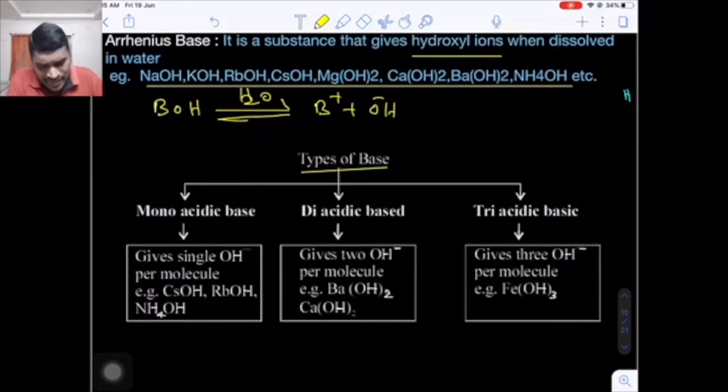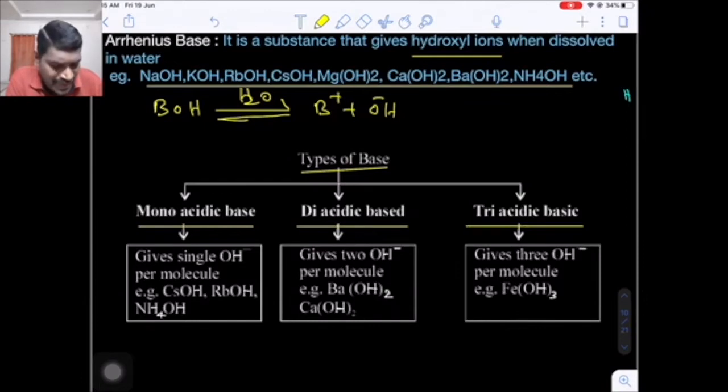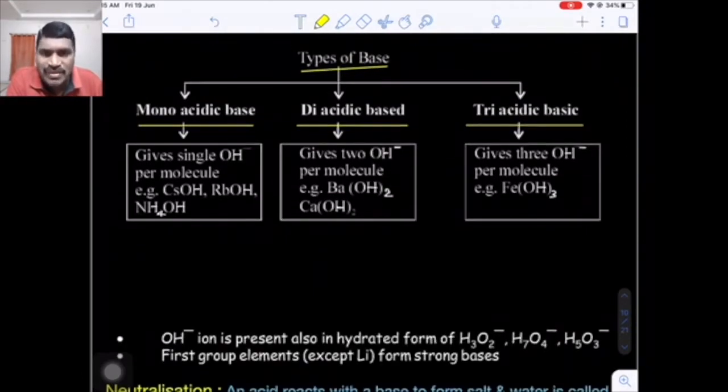Okay. Now here again there are three types of bases depending upon the number of OH minus ions furnished per molecule. That is monoacidic base, which gives only one OH minus ion, diacidic base, which gives two OH minus ions per molecule, and triacidic base, which gives three OH minus ions per molecule.